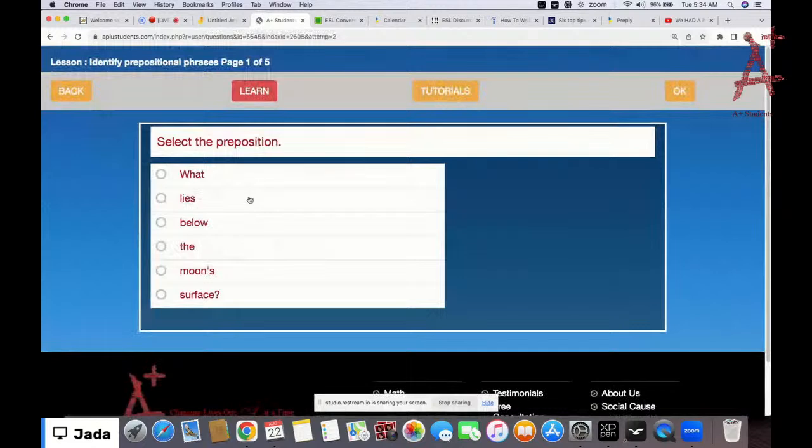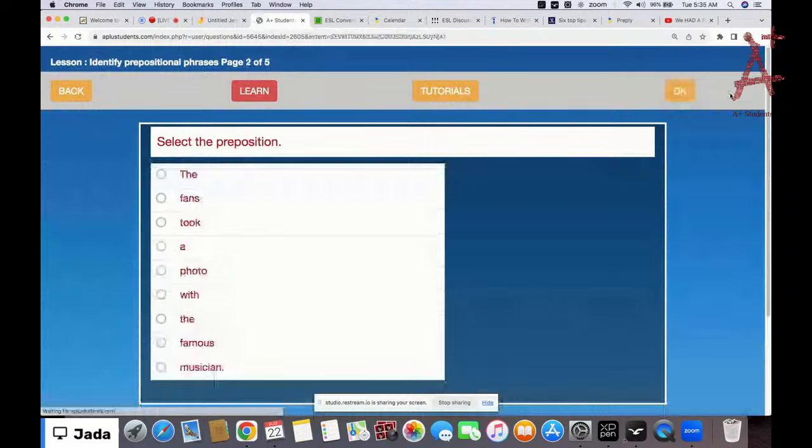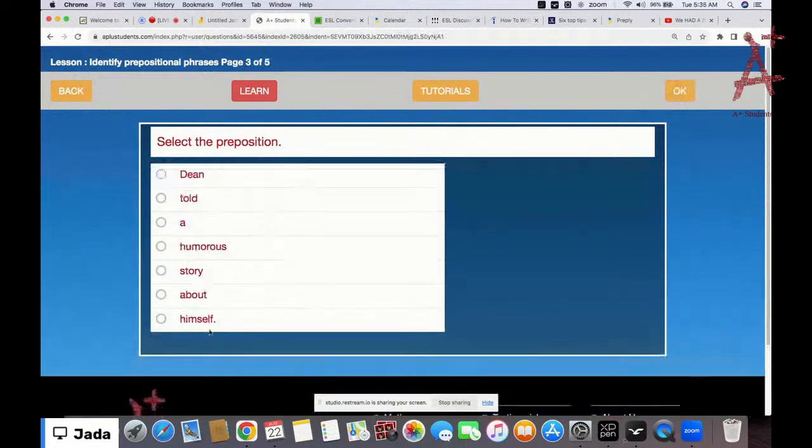It says that we'll select the preposition here as well. So the preposition here is below. Select the preposition. We have with here. And what other preposition do we have here?